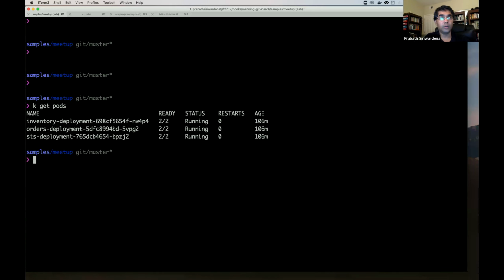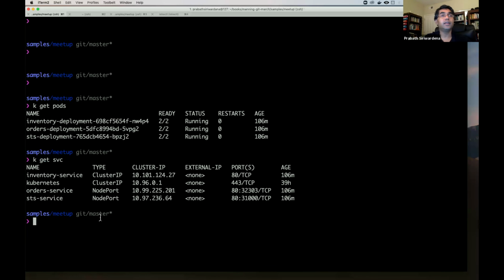I can also have a look at the services. These are Kubernetes services. Here you can see the order processing microservice and the STS microservice are using the node port service type, but the inventory microservice is using cluster IP. A cluster IP is available only within the cluster, so ideally the order service and STS should also be cluster IP, because we are going to expose them through the Istio Ingress Gateway later. But for the time being, I made them node port services so I can invoke them outside the cluster and show you how it works.